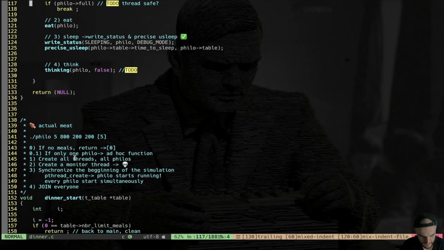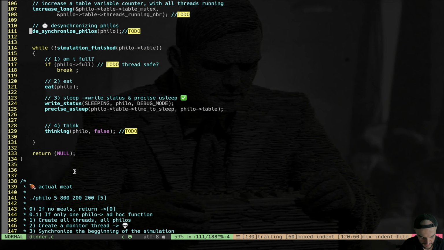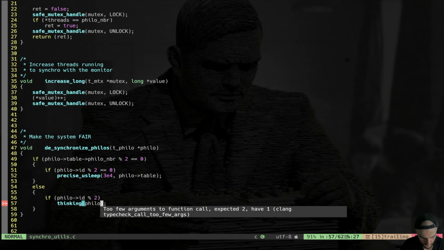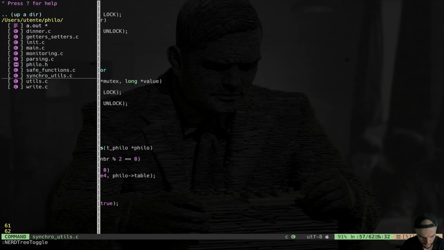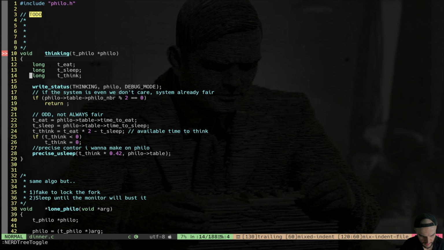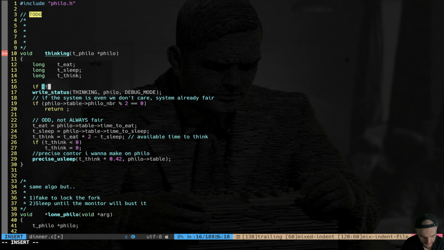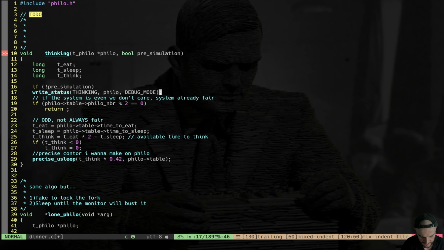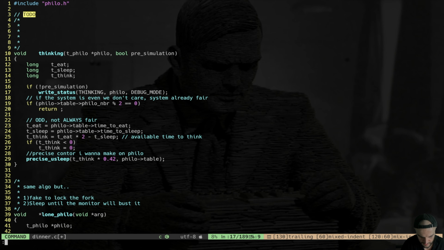Here is false, here I have desynchronized philos, but in synchro utils, you put here true. Then we go back in thinking here at dinner, and you say if not pre-simulation, here we just add the boolean, bool pre-simulation, you write the status. Okay, as simple as that. Just a minor thing, but that's it.